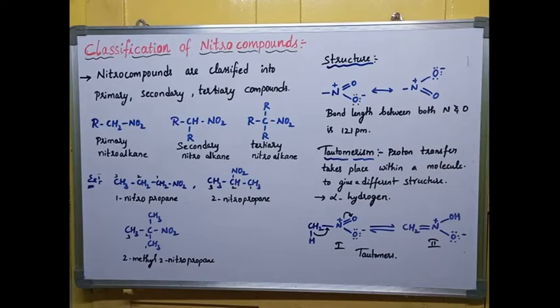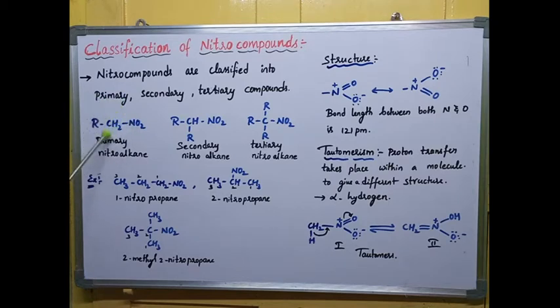Students, I'm discussing the classification of nitro compounds. Nitro compounds are divided into three main types: primary, secondary, and tertiary. Based on the position of the nitro group attachment to certain carbons, it is divided into three main types. So you can see here in this compound, CH2NO2.